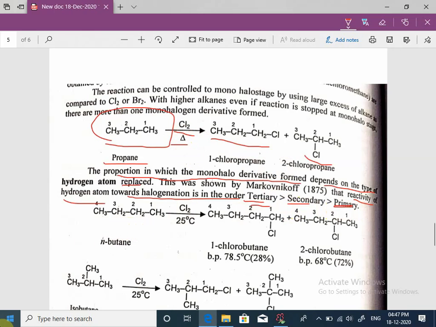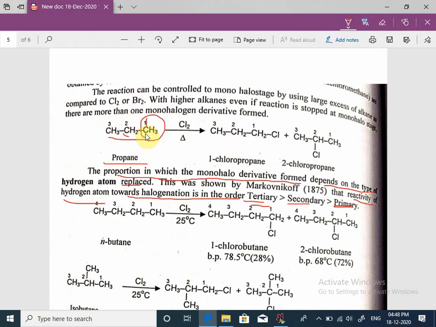See in this example, this is propane, and the carbon atom at the end is attached to another one carbon atom.